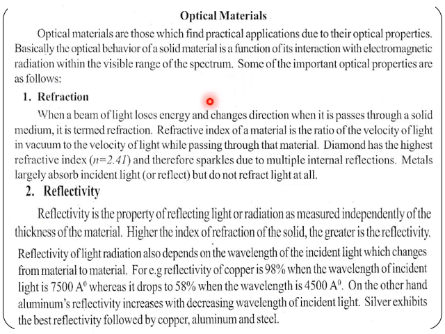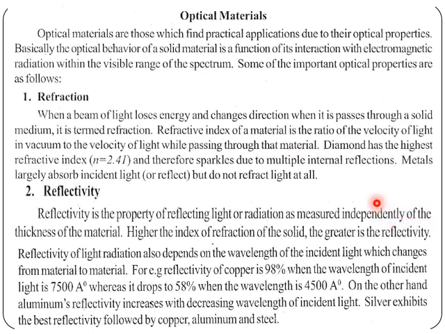Important in that, the first one is refraction. When a beam of light loses energy and changes its direction as it passes through a solid medium, it is termed refraction. It gets deflected from its normal path. The refractive index of a material is the ratio of the velocity of light in a vacuum to the velocity of light passing through that particular material. Here the velocity in vacuum is taken as the standard and compared with the velocity of light through that material.